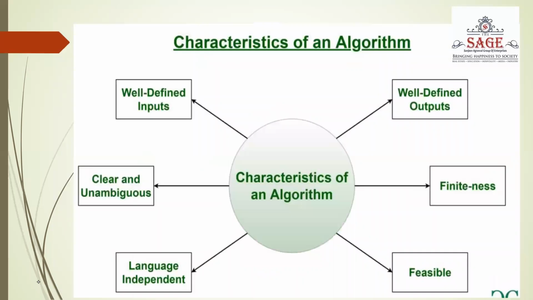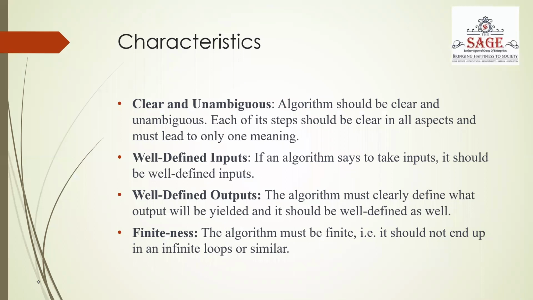Characteristics of algorithm. Basically, there are different characteristics of an algorithm, a certain set of rules to follow to define an expected output. First one is clear and unambiguous. It means the algorithm that is written should be clear and unambiguous.